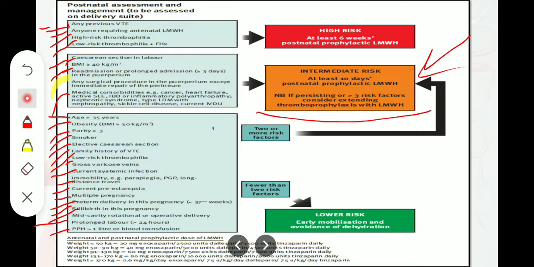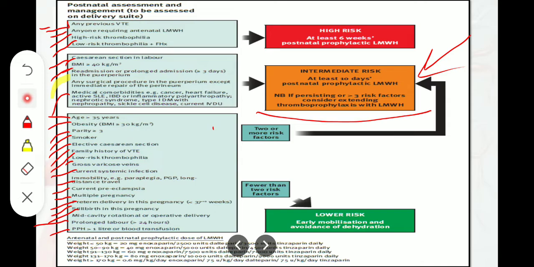So if we see these risk factors in the patient, and if we have 2 or more risk factors, we will consider the patient among the intermediate risk group. And if we have fewer than 2 risk factors, then we will consider the patient among the lower risk. We will only suggest early mobilization and avoidance of dehydration.